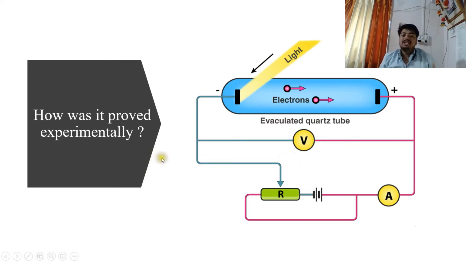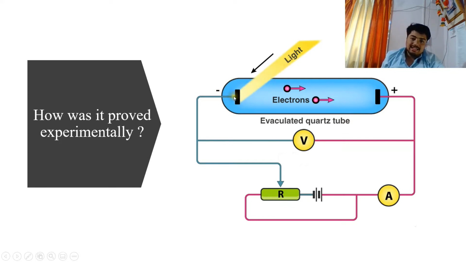Now, how is this experiment actually performed? They incident light of a certain frequency on the cathode. The cathode, as it is negatively charged, has a higher number of electrons. Hence the light is specifically incident on the cathode only.